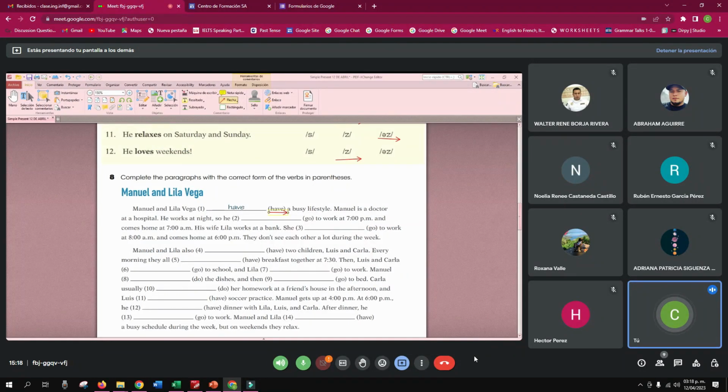Escribir los verbos que tienen entre paréntesis en su forma correcta. Recuerden, si estamos hablando de tercera persona, vamos a agregarle S o ES, o cambiar la Y por I y agregar ES, ¿verdad? Y con los otros sujetos solamente agregar el verbo en su forma base. You're going to have 3 minutes. Tienen 3 minutos y luego los chequeamos juntos.